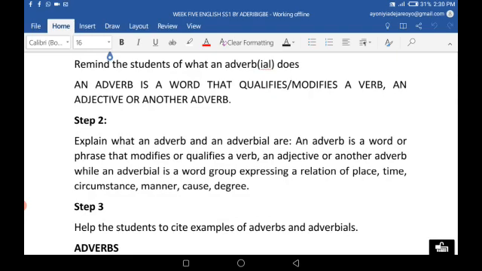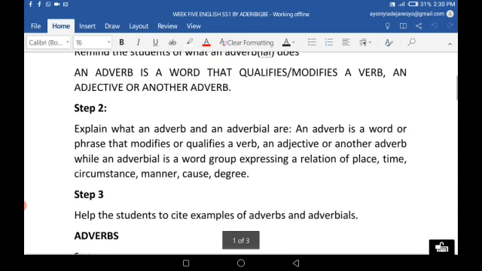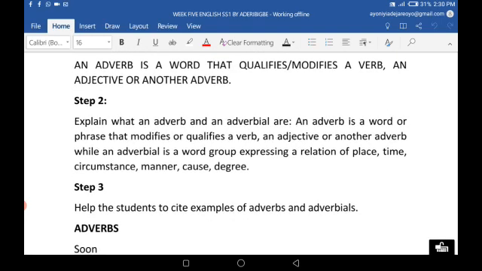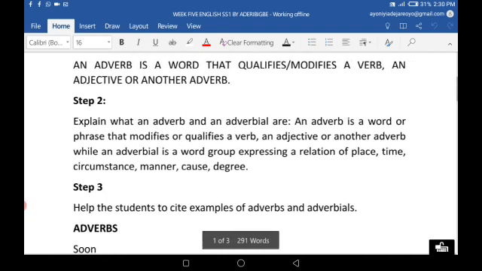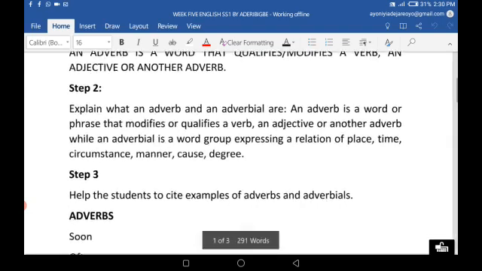An adverbial does the same thing as an adverb. Yes, that is right. You heard me right. An adverbial does the same thing just like an adverb. It qualifies a verb, an adjective, or another adverb. There is no hard and fast rule about it. That is what it also does. The only difference we have here is that while an adverb is a word, an adverbial would be a group of words. While an adverb is a word, an adverbial will be what? A group of words.